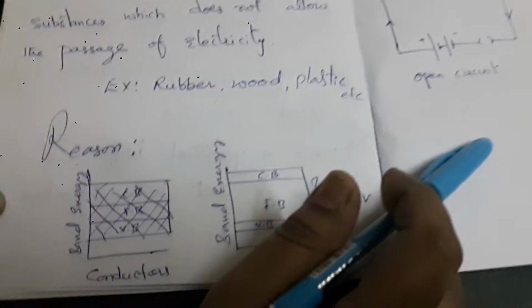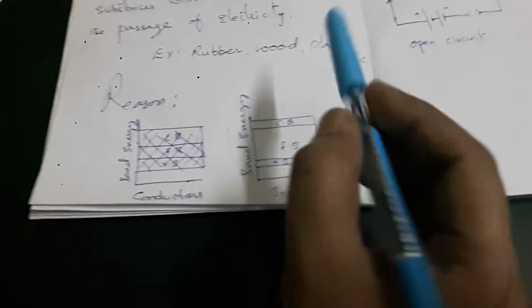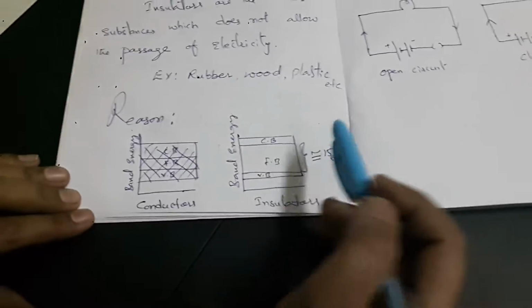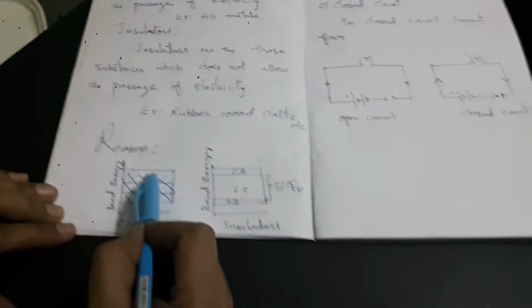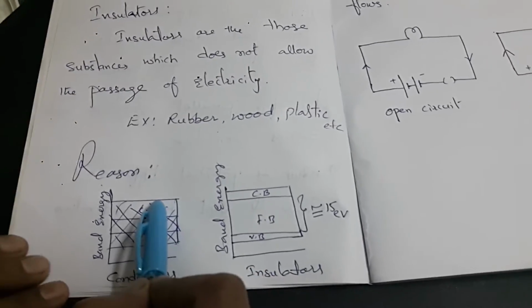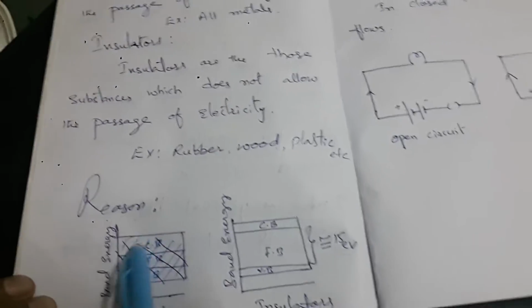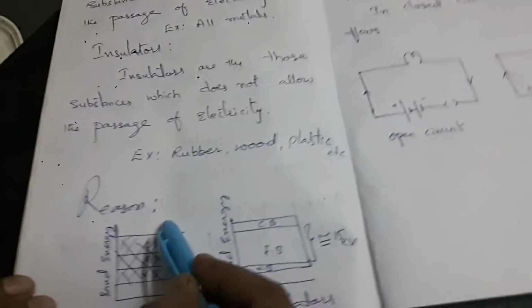The reason why conductors allow electricity and why insulators do not: in your previous classes you have studied the valence band, conduction band and forbidden band. In the case of conductors, the valence band and conduction band overlap each other. Due to this overlapping, electrons from the valence band easily enter into the conduction band, which are responsible